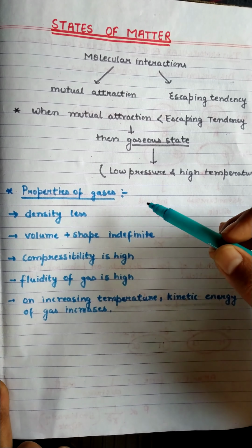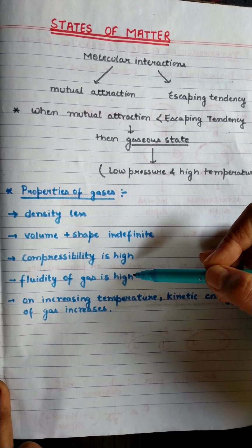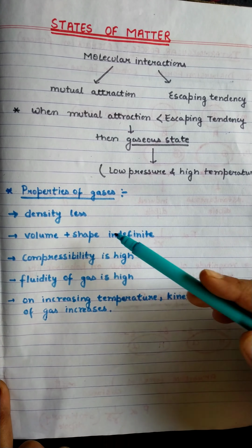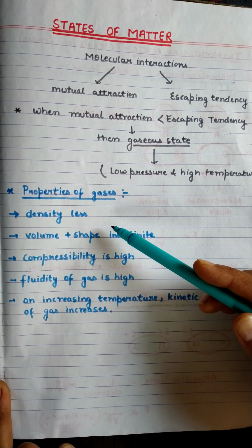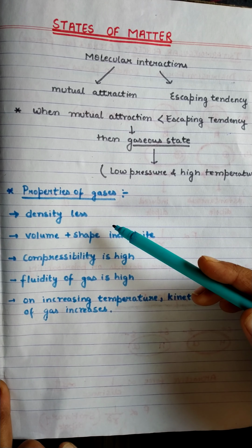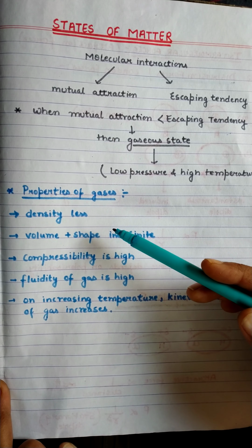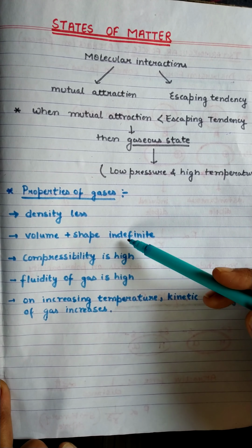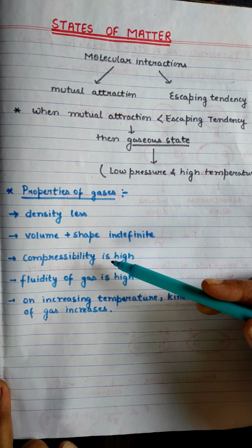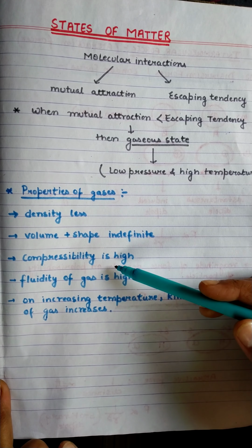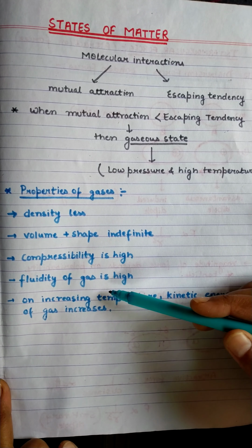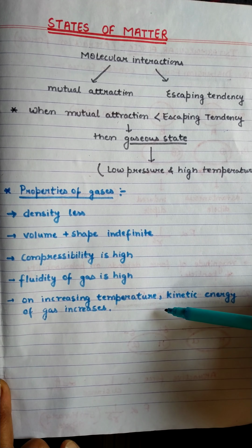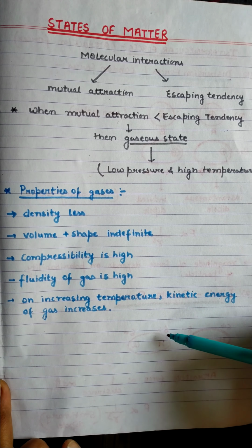For the gaseous state, the temperature must be high and the pressure must be low. Here we are discussing some physical properties of gases. Gases have lesser density because they have a lesser amount of molecules in a large volume. Their volume and shape are indefinite, as well as their compressibility is very high.